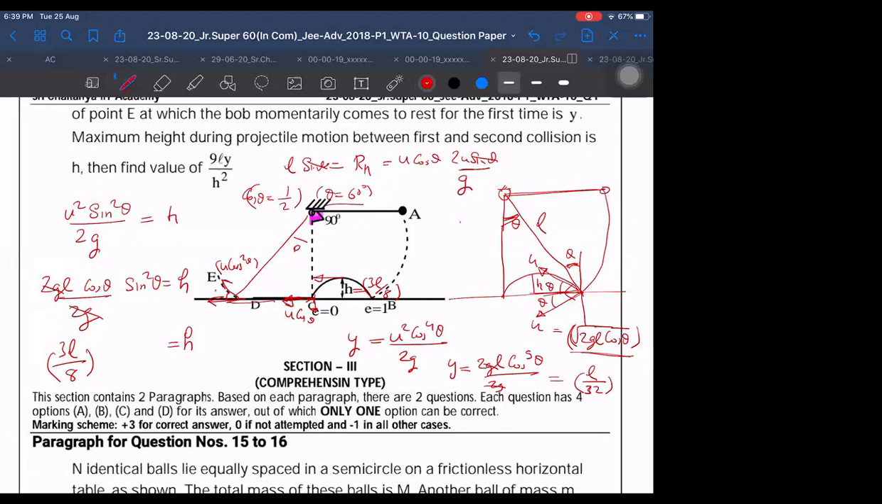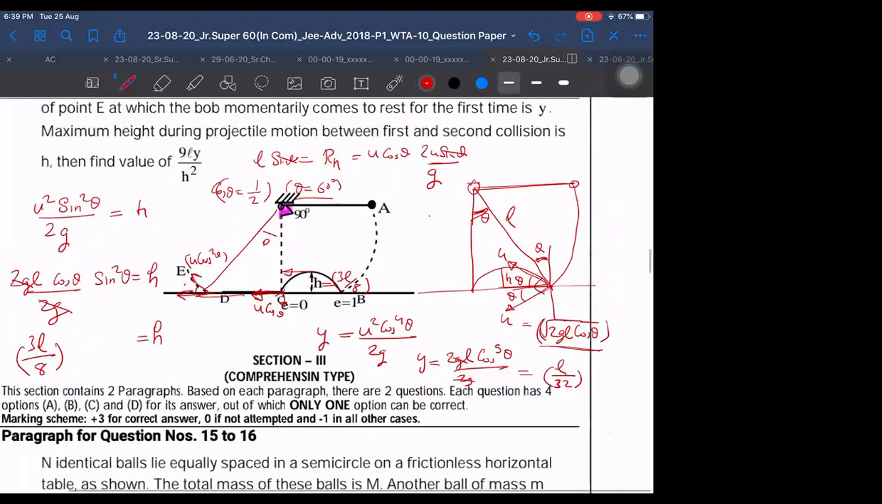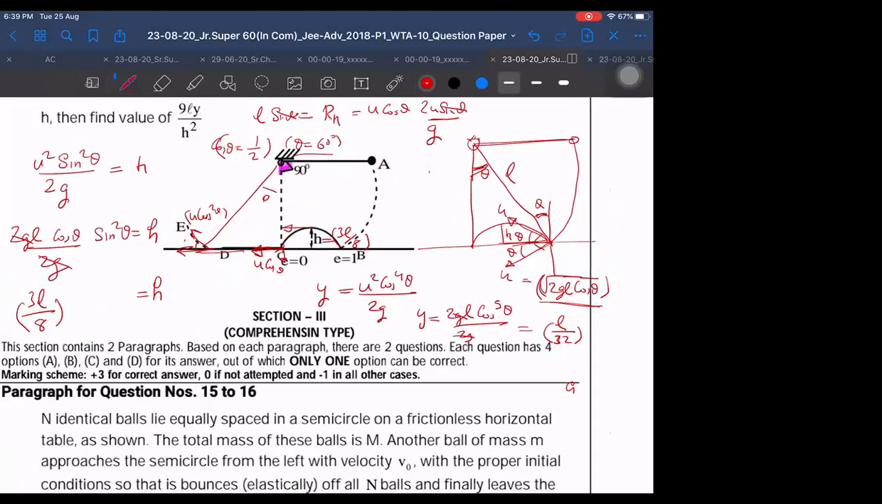l by 32. So now let us write the formula for 9 l y upon h square. 9 into l into y, y is l by 32. Okay, 2 also gets cancelled. 2 was here and 2 here.